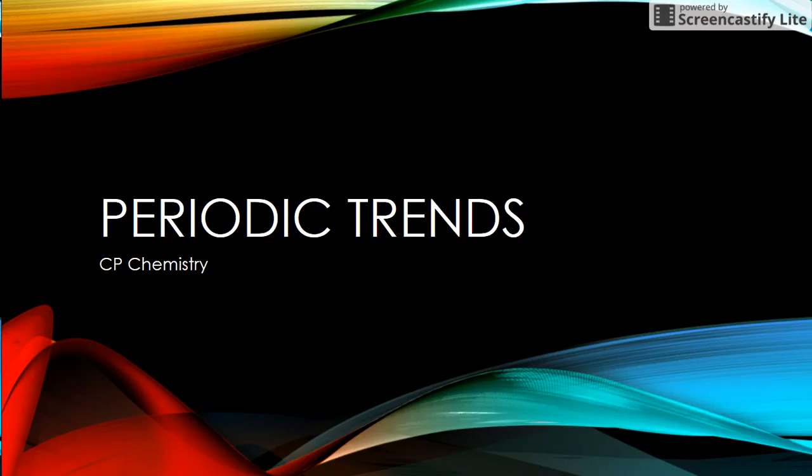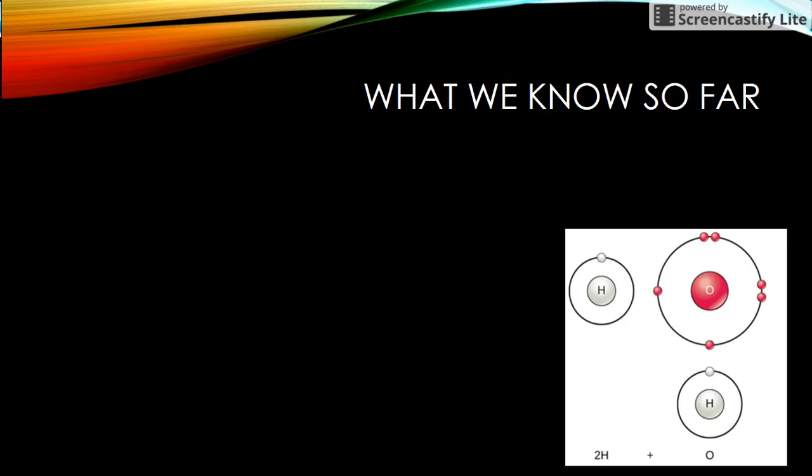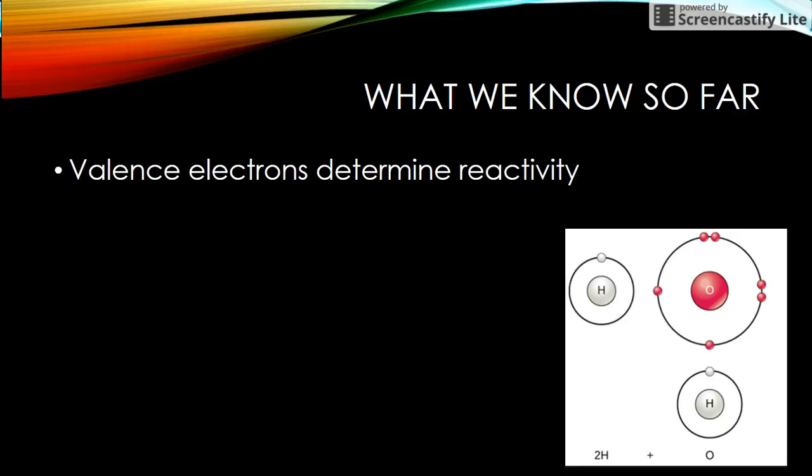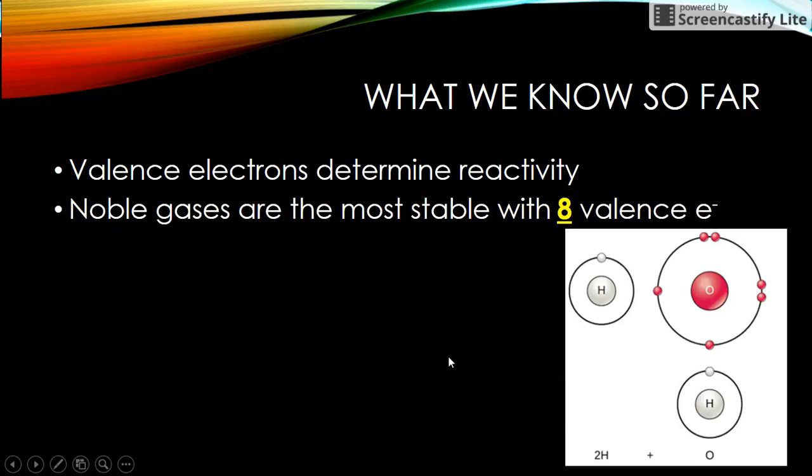All right, so this is periodic trends. We're just going to do a little bit of it. What we know so far. So valence electrons determine reactivity. When atoms encounter one another, it's these outer electrons that will be the first things that encounter another atom, and so therefore it's those valence electrons that determine reactivity.